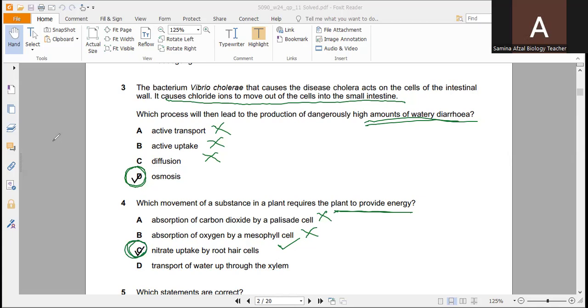Transport of water up through the xylem, again, water will move by osmosis, not by this process of active transport. So only the nitrate ions will move by the process of active transport. So energy is needed for this process.